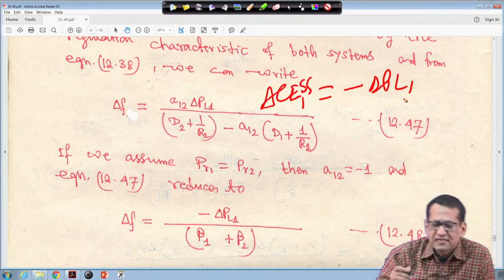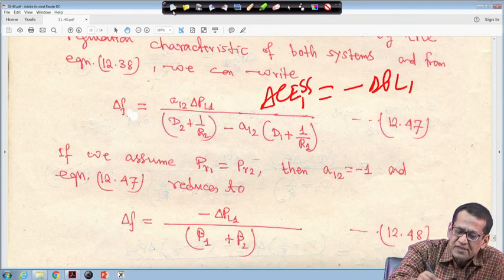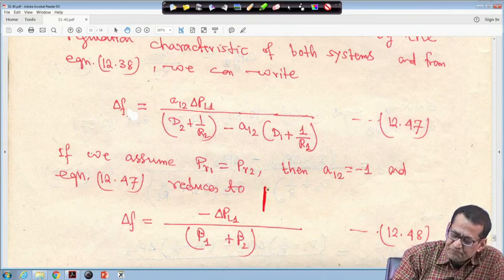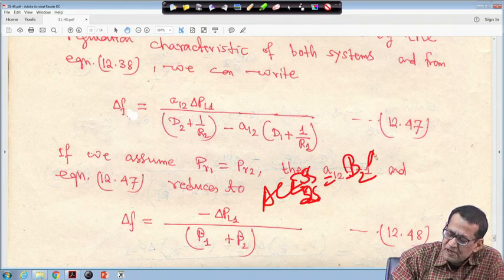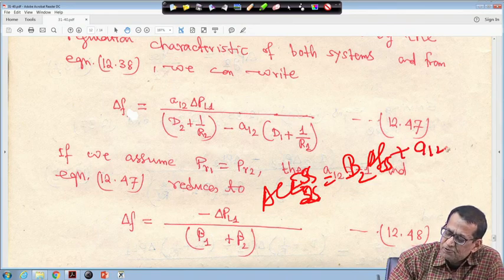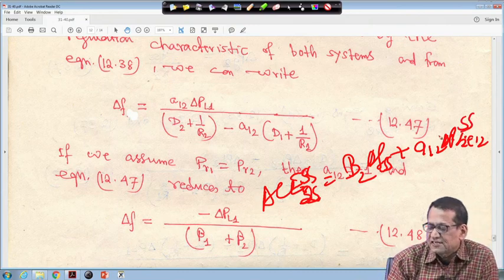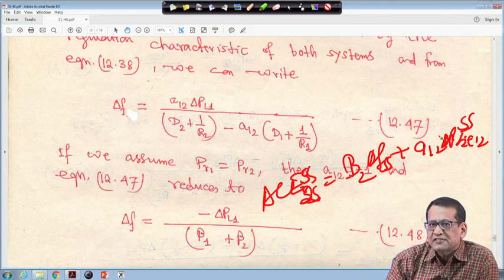But now using the same philosophy, if you take ACE2, so ACE2 steady state, directly I am writing, is equal to B2 delta F steady state plus A12 delta P tie 12 steady state, right. So, A12 is minus 1.